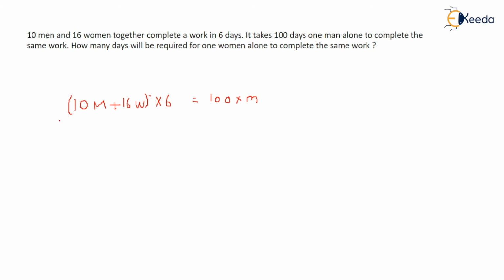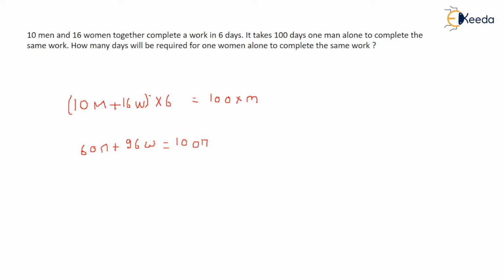So you can multiply this: that comes out to be 60 men plus 16 into 6, which is 96 women, equal to 100 men. This is what you get.